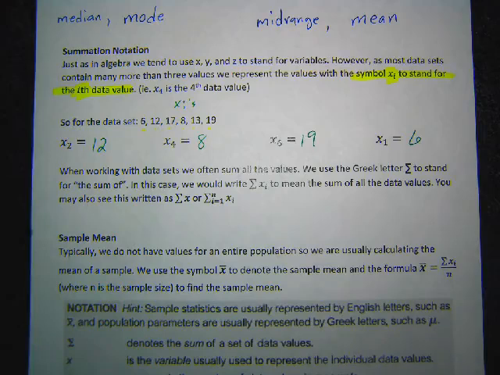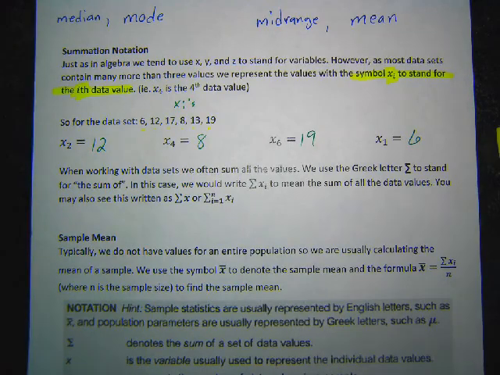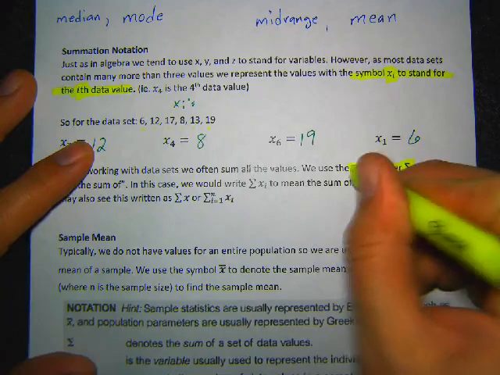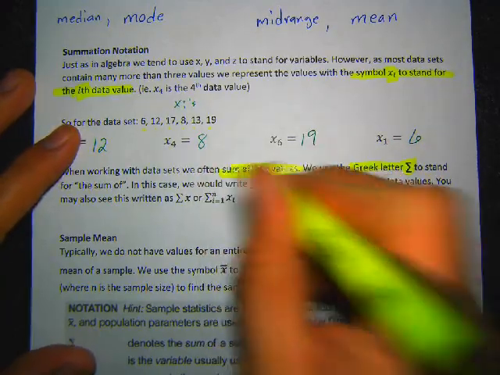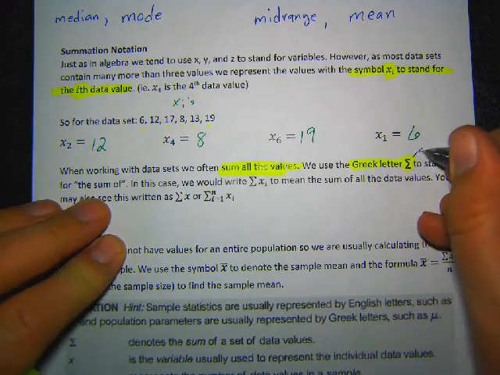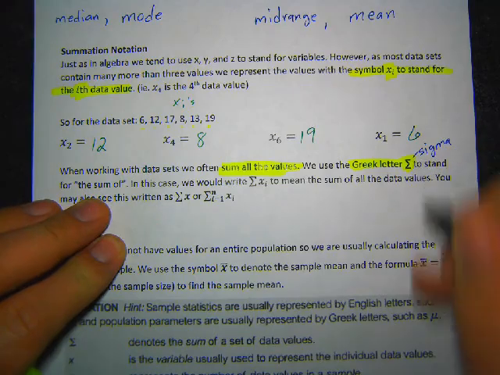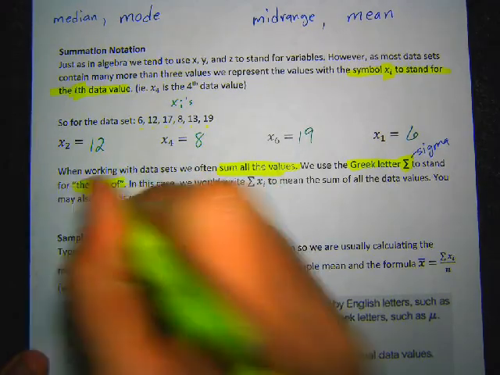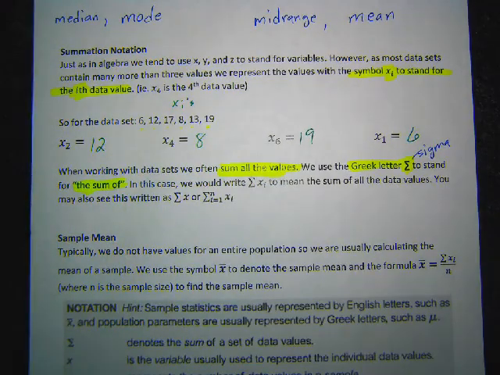A lot of times we want to add up all the values. Of course, that makes sense because we did that just to get the mean, right? We said, okay, we find the mean by adding up all the values. So a lot of times we'll sum up all the numbers. Since that's a really common thing to do, we have a notation for it, and we use this Greek letter right here to stand for summing all the values. This is actually the Greek letter sigma. I'm talking about this big Greek letter right here. It just means the sum of. You're adding up all the numbers for a data set, or some of the numbers. That's what this sigma tells me to do.